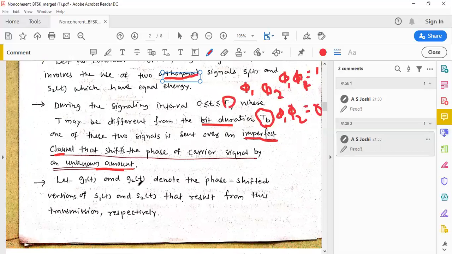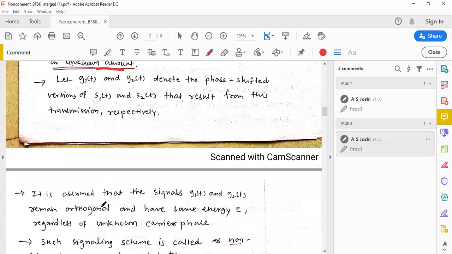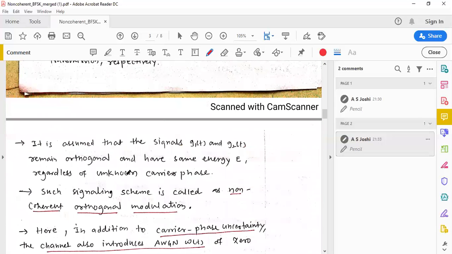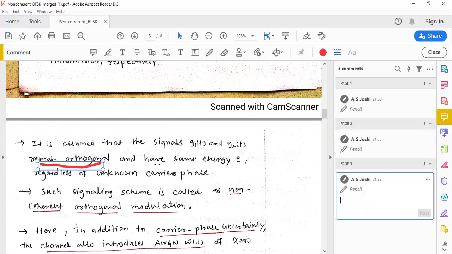Let g1(t) and g2(t) denote the phase shifted versions of s1(t) and s2(t) that result from this transmission, respectively. It is assumed that signals g1(t) and g2(t) remain orthogonal and have the same energy E regardless of the unknown carrier phase.